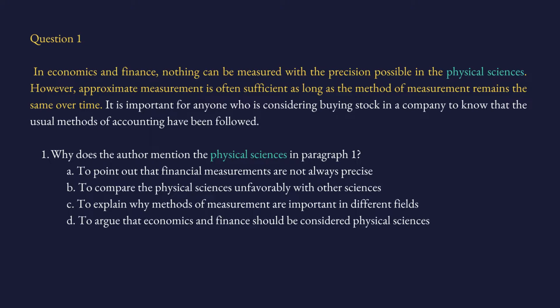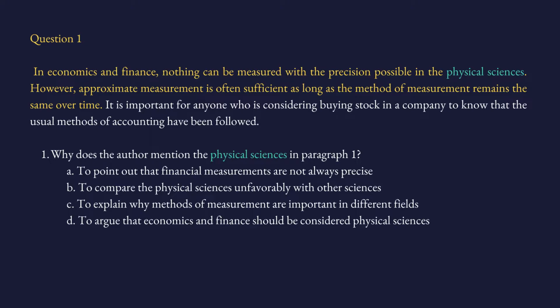Let's start with the first sentence. It says, in economics and finance, nothing can be measured with the precision possible in physical sciences. So let me open the sentence for you. Here we are told that in physical sciences, be it, I don't know, engineering, physics, chemistry, we can measure things precisely in the laboratories with equipment. But in economics and finance, nothing can be measured with this precision. So, conclusion. In physical sciences, we measure things with accuracy, with precision. In finance and economics, we cannot.